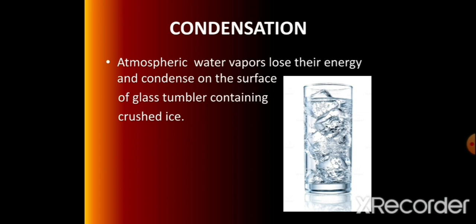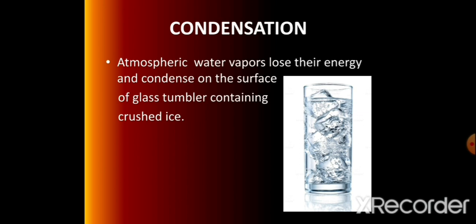They lose their energy and convert into the liquid state. That process is known as condensation. This is an exothermic process. In this way, a number of droplets are formed on the surface of the glass, because that much moisture of air comes in contact, or air rubs on the surface of the glass.